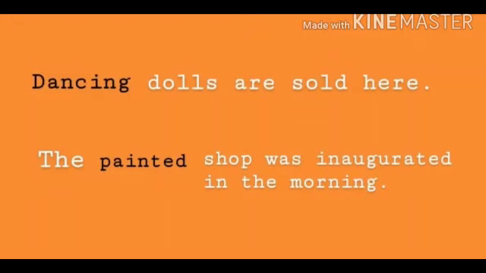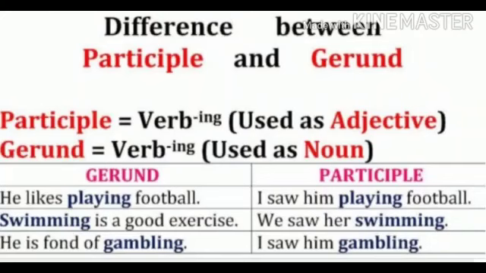Now, I want to tell you the difference between the gerund and the present participle. That should be known by you. The gerund and the present participle are both formed by adding ing in the sentence, but they are different from each other. A gerund is a verbal noun. A present participle is a verbal adjective.